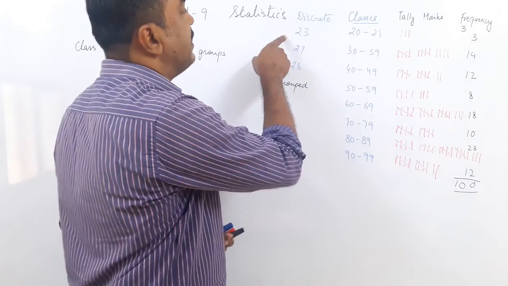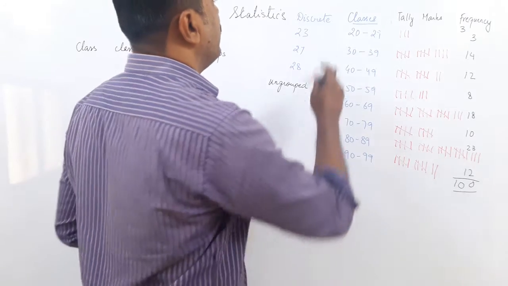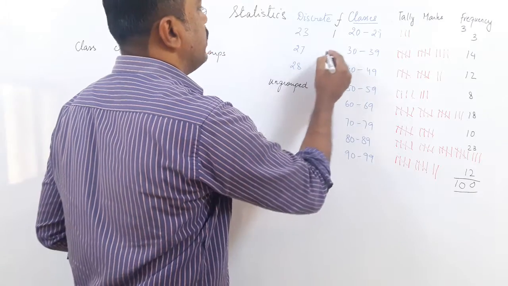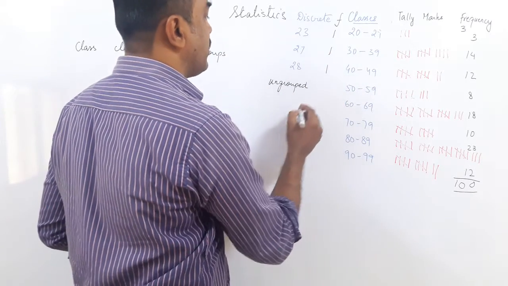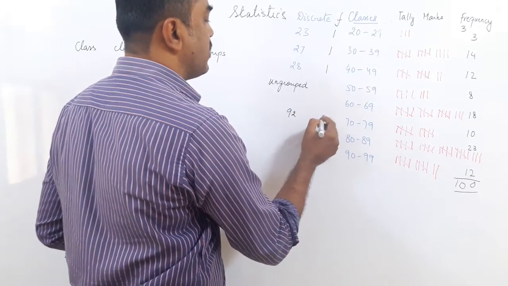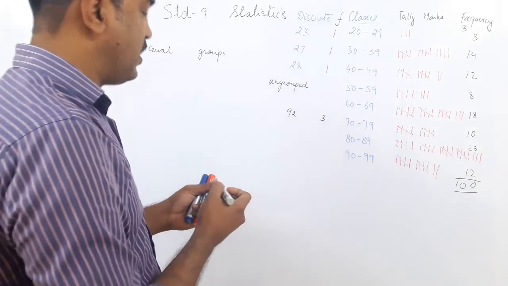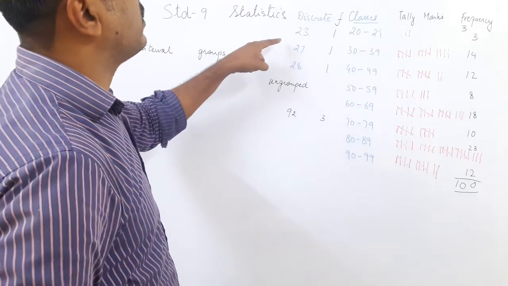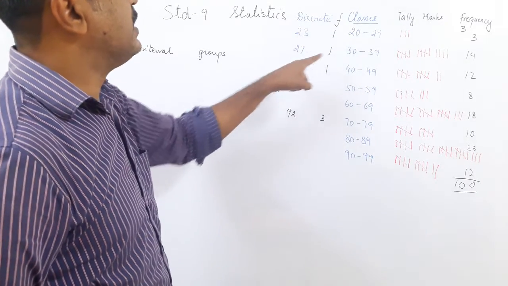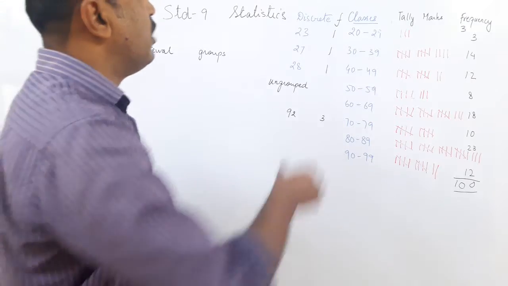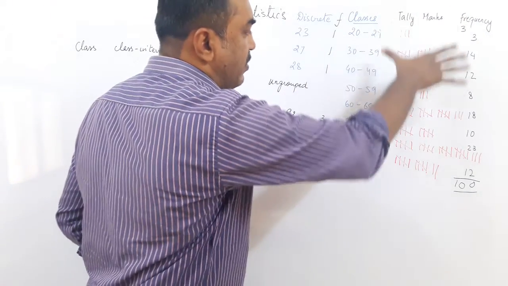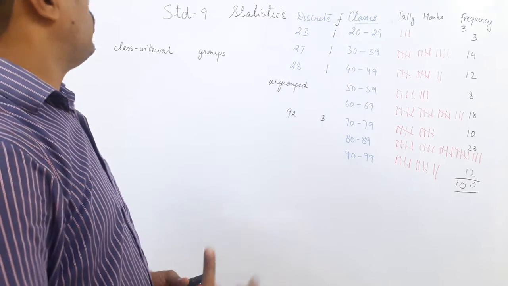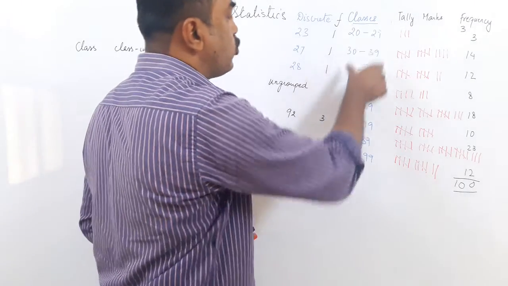So if I look at the discrete data, then 23, the frequency I can write as a smaller f, occurred only once, 27 occurred once, 28 occurred once, and 92 occurred 3 times. So I have to write all these numbers separately with the frequency. Frequency means how many times the numbers occur. So 23 occurred one time, 27 one time, and so on. So we have made classes here which made it easier for us to tabulate the data. This is called tabulating the data. So I hope by now you have understood how to make the classes.